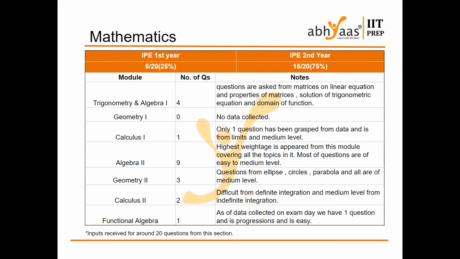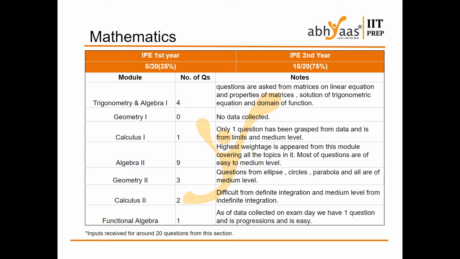Next, calculus 1, only 1 question has been recalled, that is from limits, and it is a very medium level question. Algebra 2, 9 questions we have seen. 9 questions from all the topics combined, namely complex numbers, quadratic equations, permutations, combinations, probability, binomial theorem, all of this. From these questions, we think you can easily attempt 6 to 7 questions, and 2 of them may be difficult.